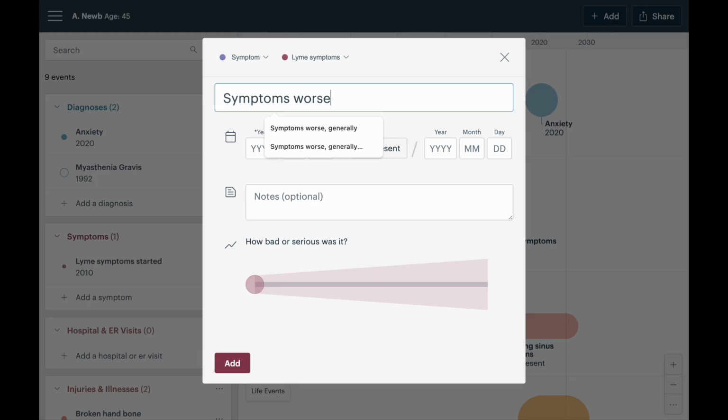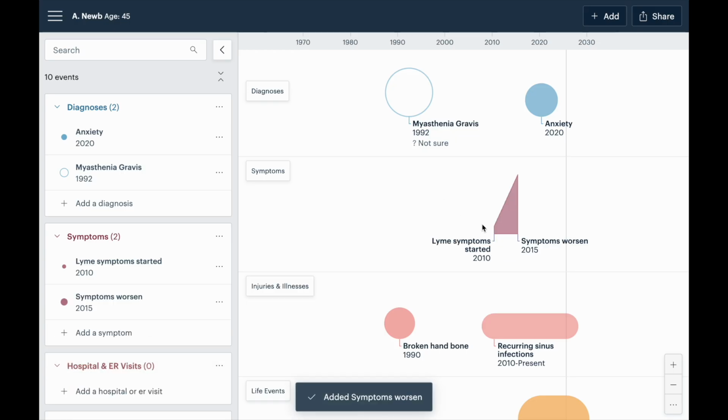Symptoms worse from 2010 to 2015. And, well, actually, I'm not going to do an end date on that. I'm just going to say 2015, symptoms worsen. And so you can see how, because I have a single date here and a single date here, it's making a slope in between them.